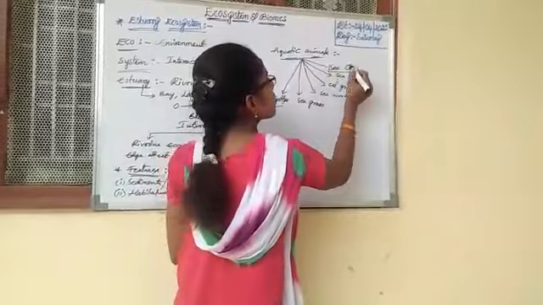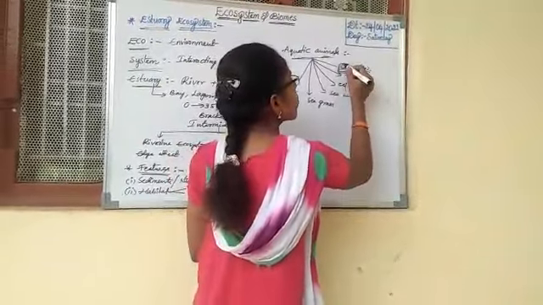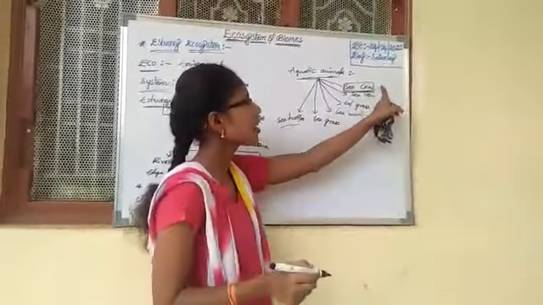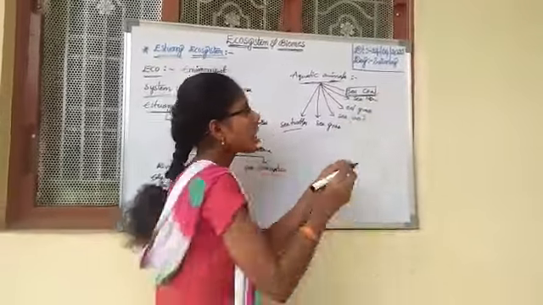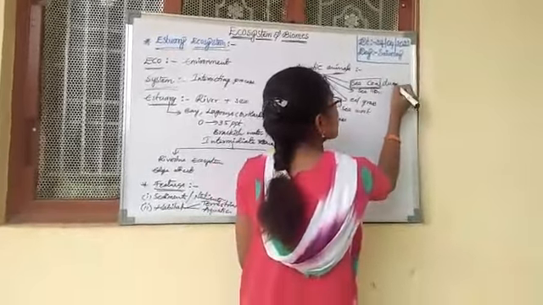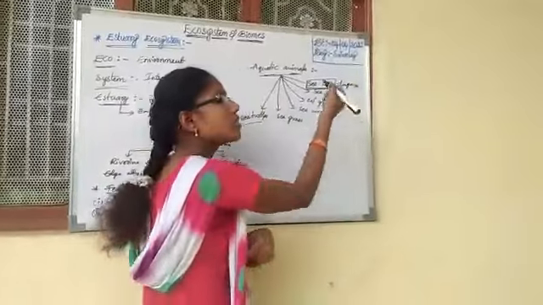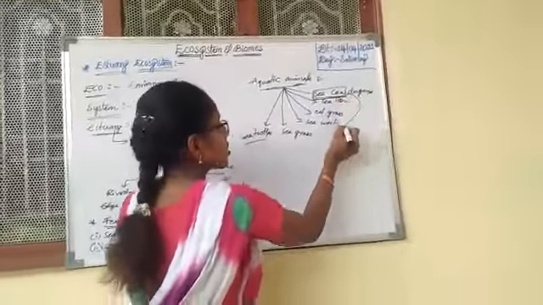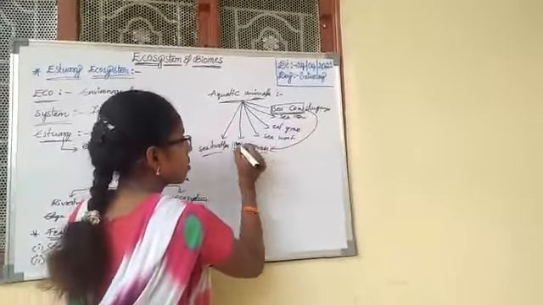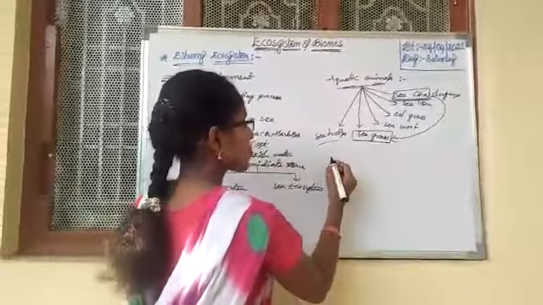Now, the sea cow. It is a mammal and it is also called dugong. It is the animal which feeds on the seagrass. Now what is seagrass?